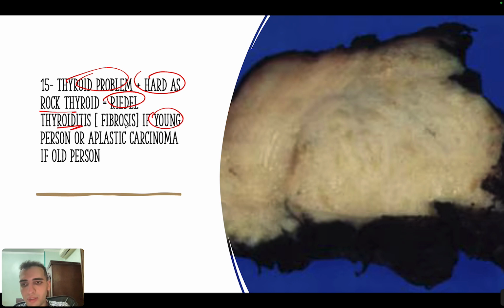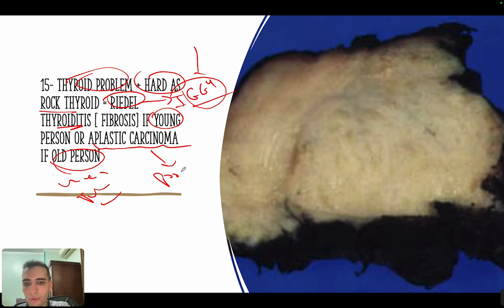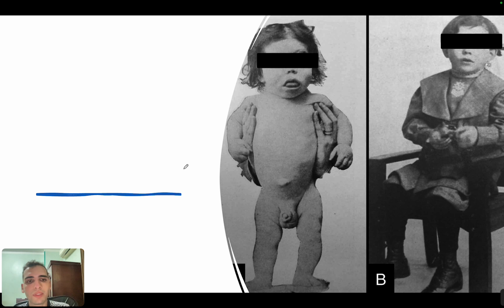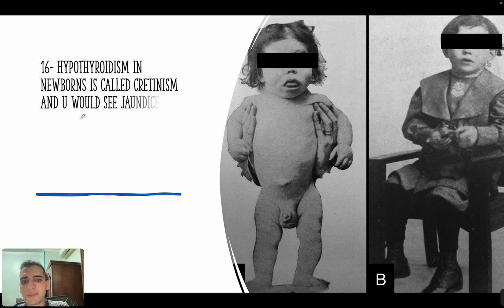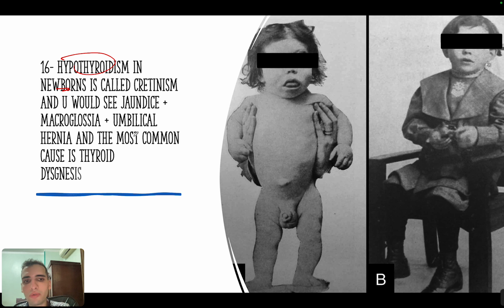If it's in a young person, Riedel thyroiditis is usually fibrosis in the thyroid gland. And it's associated with a syndrome called IgG4 syndrome. Just remember this name, okay? But if you see it in an older person with weight loss, with night sweating, whatever, then it's anaplastic carcinoma, which is a poor prognostic type of thyroid cancer. Okay. The next concept is that hypothyroidism in newborns will always be associated with other symptoms that you usually see in adults. For example, you would see umbilical hernia, you can see jaundice, you can see macroglossia, enlarged tongue, okay? And you would see abnormal facial features, okay?